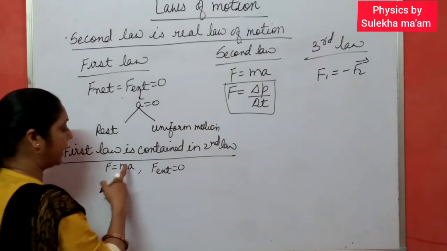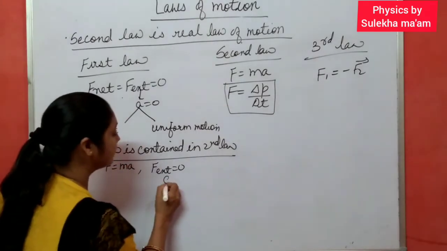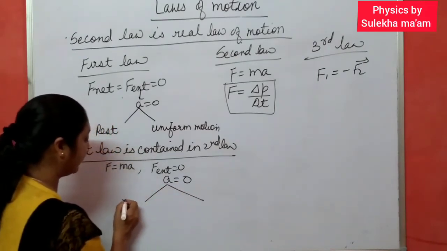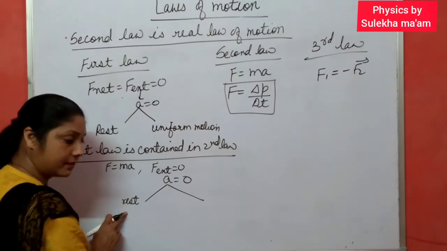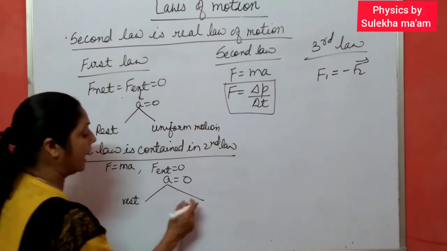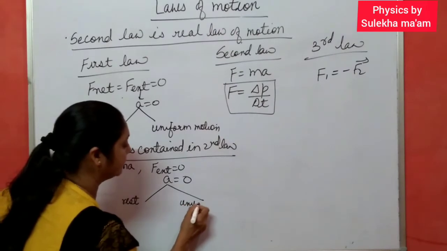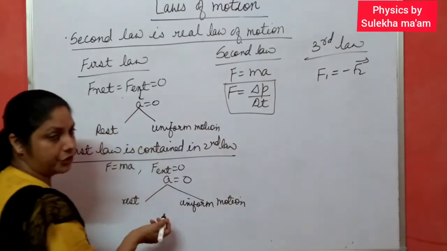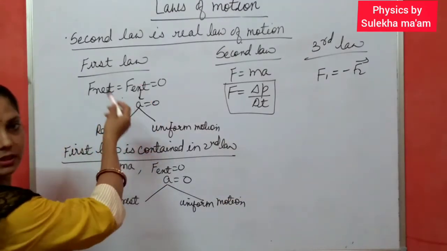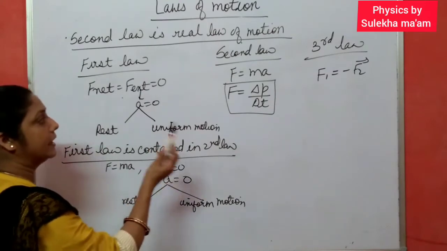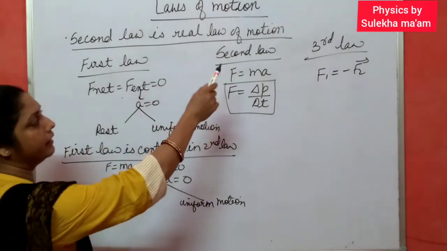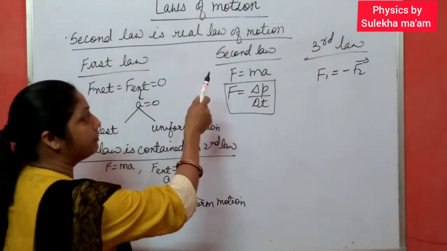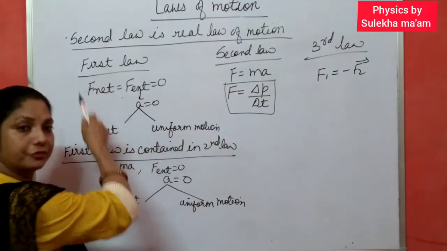If force is 0, then its acceleration is also 0. And acceleration 0 means what? The body either at rest continues to be at rest, there is no acceleration of the body, and if the body is in uniform motion, it continues to be in uniform motion. And this is nothing but the first law of motion. So we can say that the first law is contained in the second law of motion. The second law is the real law of motion. With the help of the second law, we can derive the first law.